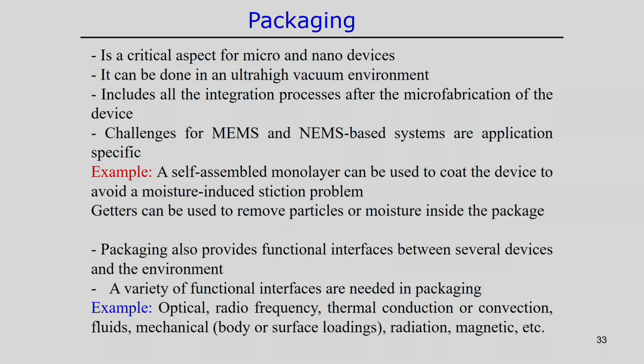For example, the interfaces may be optical, radio frequency response, thermal conduction or convection, fluidics, mechanical such as body or surface loadings, radiation, and magnetic interfaces. These different functional interfaces are necessary when you make a complicated MEMS or NEMS based system, or micro or nano system.